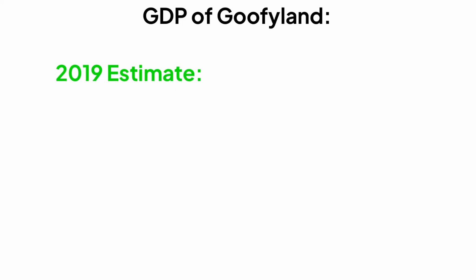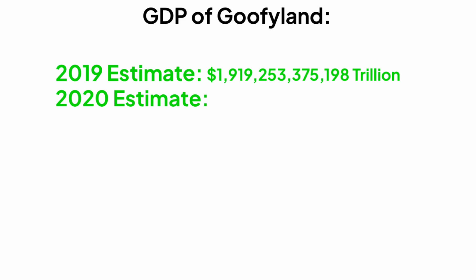Okay, so next thing we will talk about is the GDP of Goofyland. Take it away, 5. The 2019 estimate was 1,919,250,375,198. The 2020 estimate was 1,927,256,379,201 trillion.